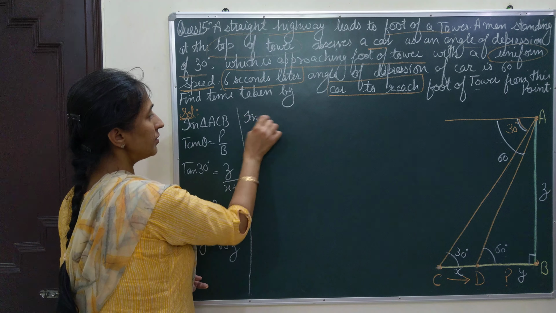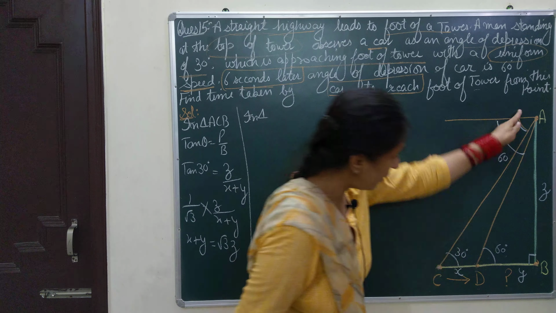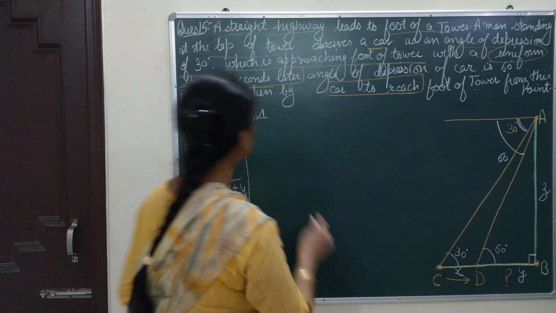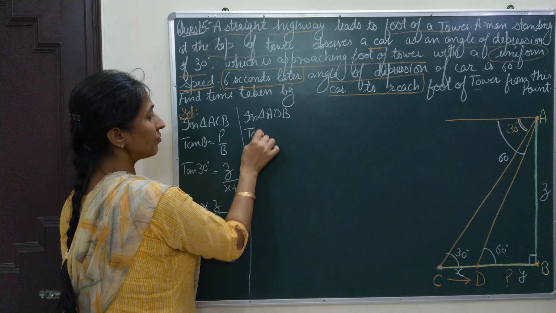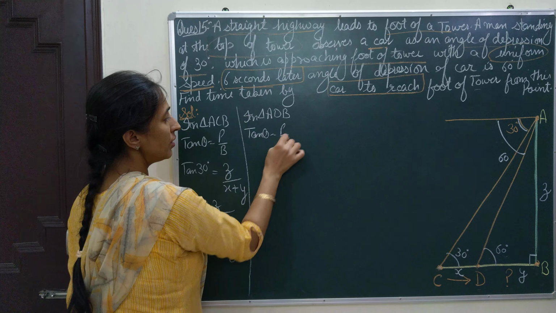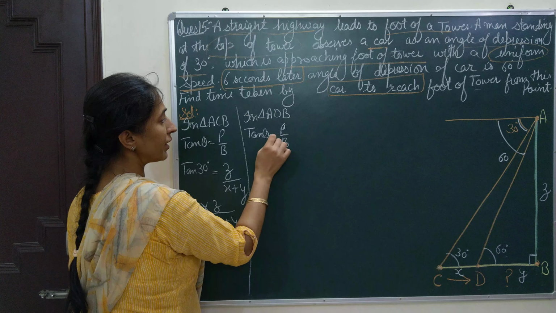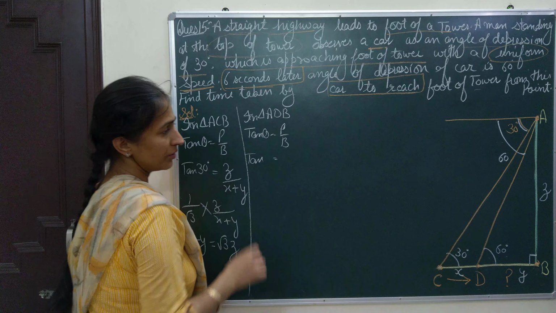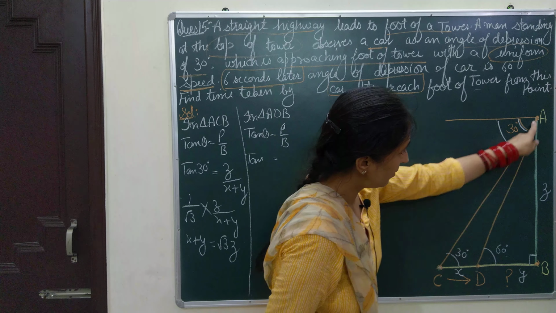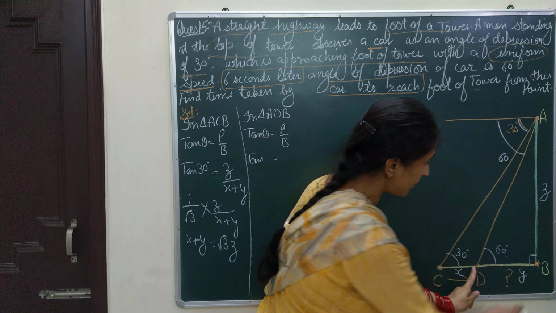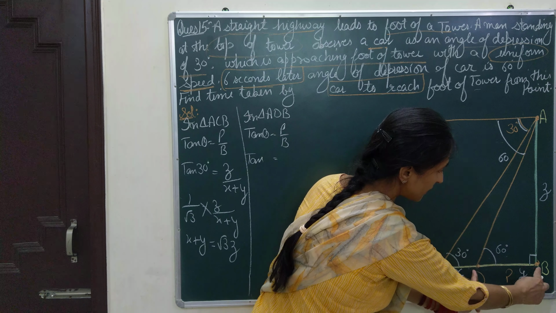Now in the smaller triangle ADB, tan theta is again perpendicular by base. What is the perpendicular for the second triangle? If we see here, the perpendicular for this smaller triangle is z again, and the base for the smaller triangle is DB.